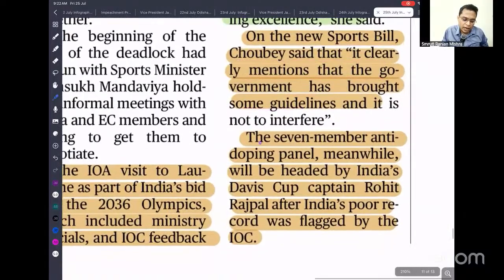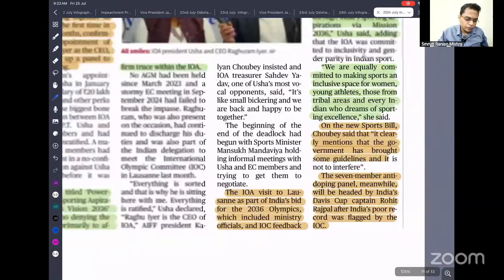A 7-member anti-doping panel meanwhile will be headed by India's Davis Cup captain Rohit Rajpal after India's poor record was flagged by the IOC. Doping means consuming some prohibited drug to improve your performance. There is a severe complaint by the Olympic Association about India's doping record, so we have formed a committee to improve that.